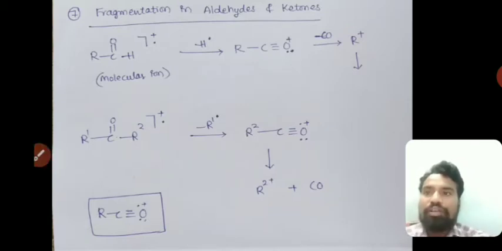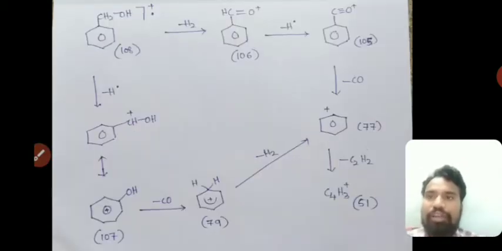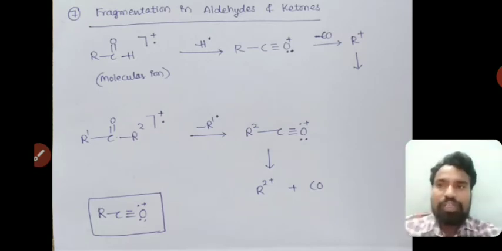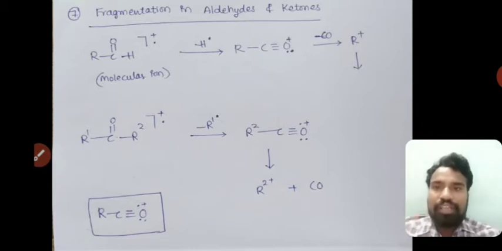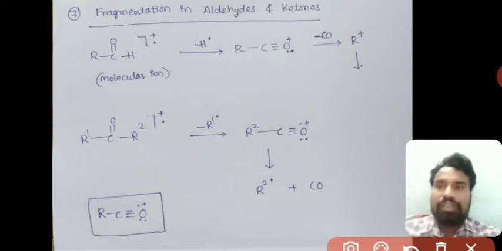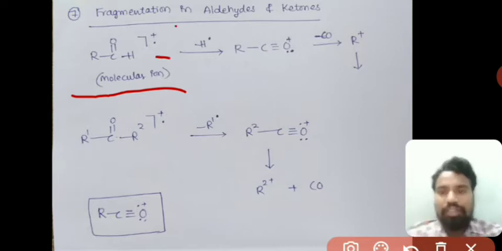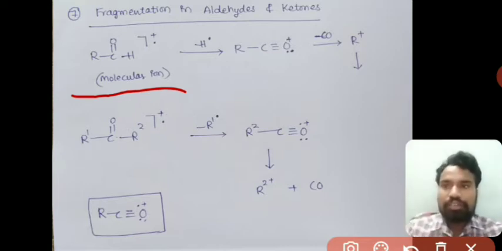Next is fragmentation in aldehydes and ketones. As we know, aldehydes have the functional group R-C double bond O-H. When this aldehyde is bombarded with an electron beam, it forms a molecular ion, R-C double bond OH plus dot. This is a radical cation which is formed here.